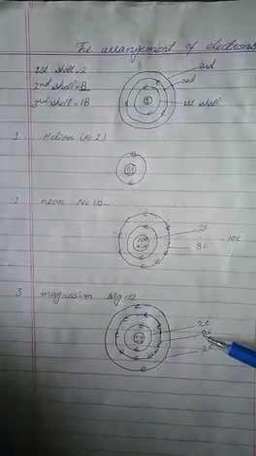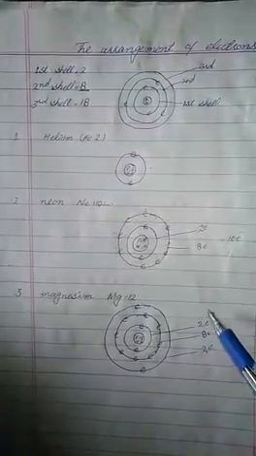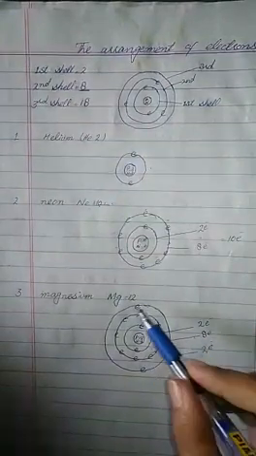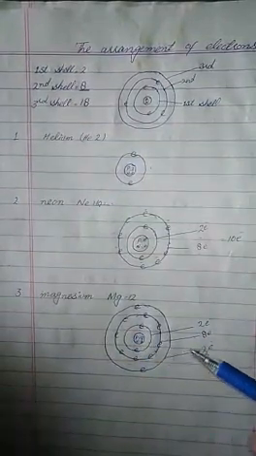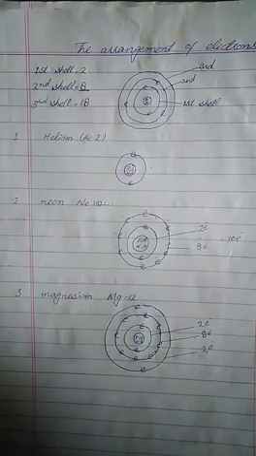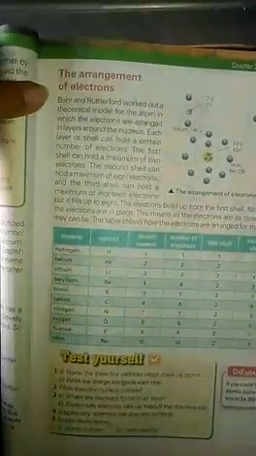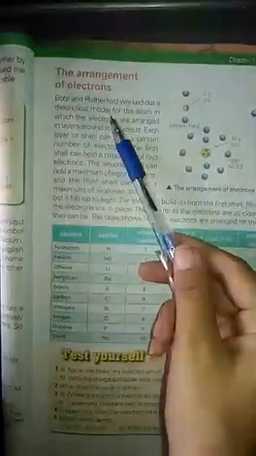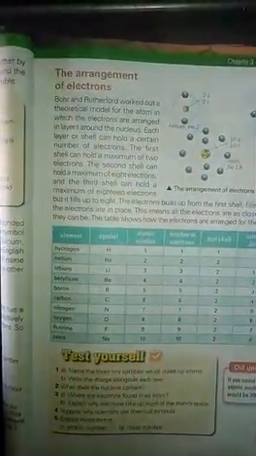2 plus 8, 10 plus 2, 12. Our 12 electrons are completed. So this is the arrangement of electrons in magnesium. Yes, 7th class, this is the concept about the arrangement of electrons. I hope you will understand this.